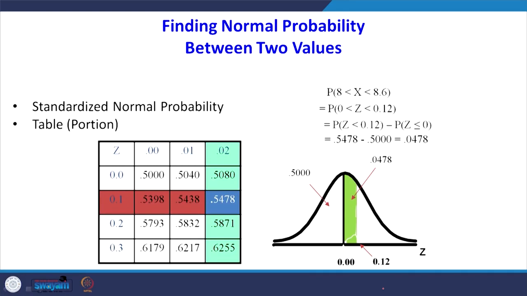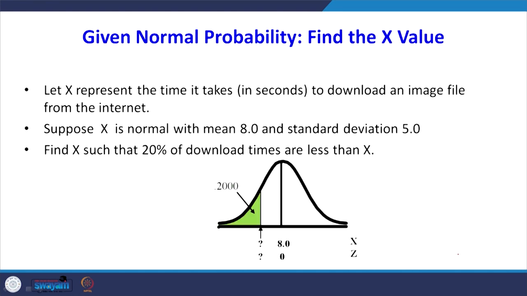One way from the table is, first you find the area from minus infinity up to z value 0.12. So, we are getting 0.5478. Then subtract the area when z equals 0. When z equals 0, the left side area we know is 0.5. So, the remaining is 0.0478.